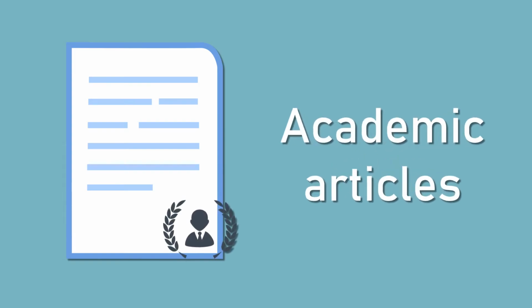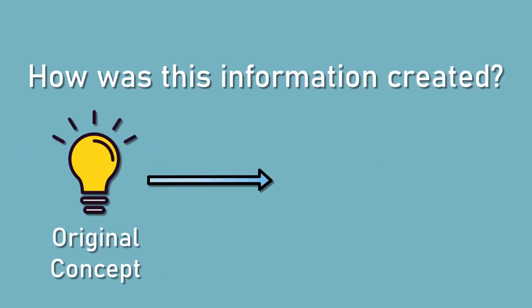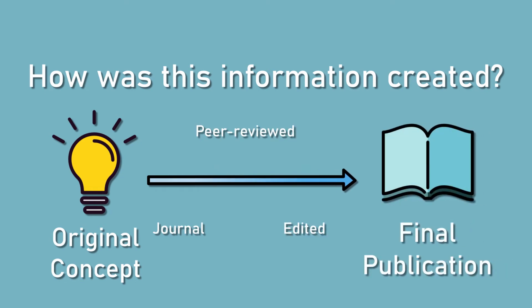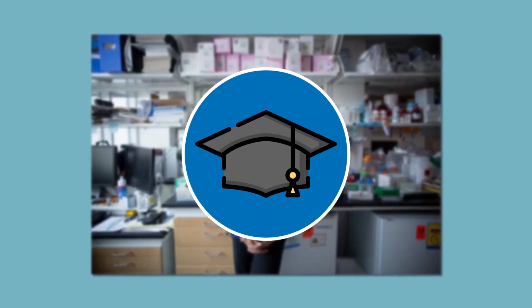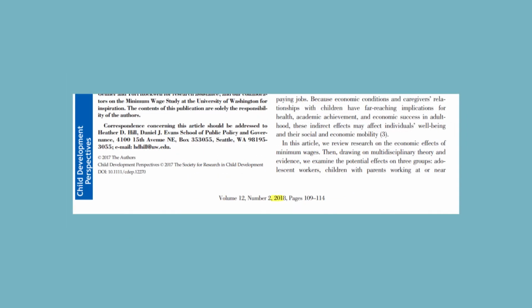Starting with the academic article. If it's an academic source and peer-reviewed, the process is pretty straightforward. How was the information created? Well, before being published, it was submitted to a journal, then it was peer-reviewed and edited by experts before being published. That's pretty credible, and particularly credible for academic audiences. Knowing that, you then want to take a look at the author, date, and the journal to make sure it will still be useful for your assignment.